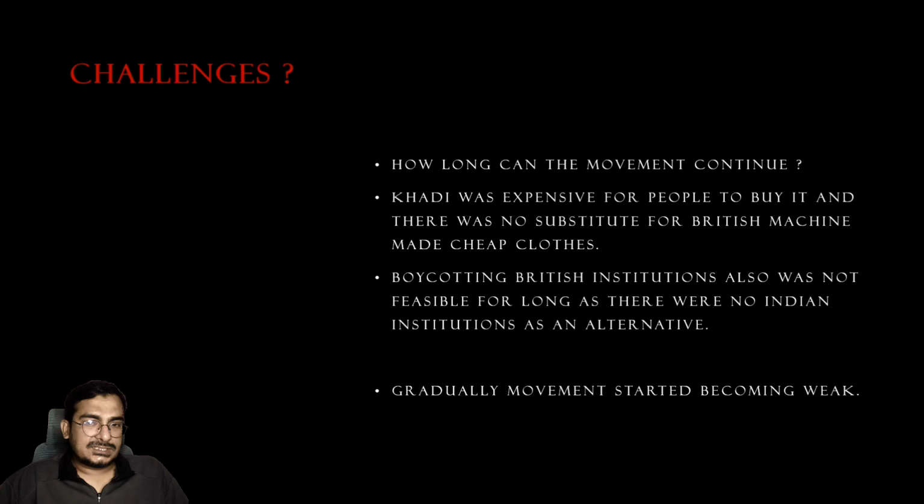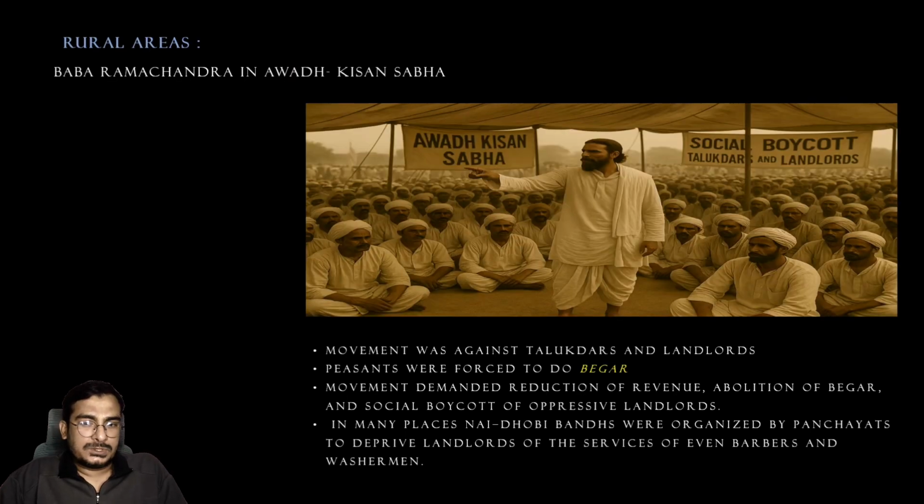Now, this is all about cities, how it took place in cities. Now, let's look at rural areas. What actually happened in rural areas was, there was a very famous person called Baba Ramchandra, and he was organizing something called Kisan Sabhas in Awadh, and the movement was against talukdars and landlords. Guess why? Why was it against talukdars and landlords who were Indians, and why not against Britishers? Because Britishers were mainly stationed in cities like Kolkata, Madras or Chennai, or for that matter Bombay. They were not to be seen in the villages. In villages, the representatives of the British were talukdars and landlords.